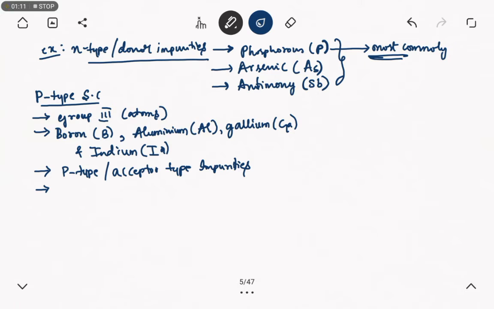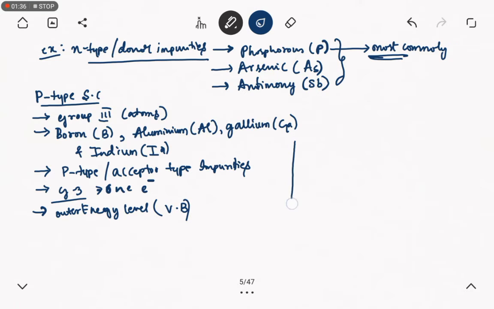The impurities from group 3 elements have the tendency to accept one electron at a time from the neighboring atoms. The outer energy level lies close to the valence band. We can see this in the energy diagram. This is the conduction band, represented as Ec, and this is the valence band, represented as Ev.